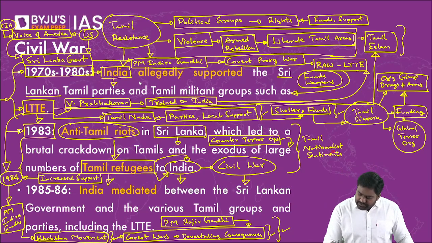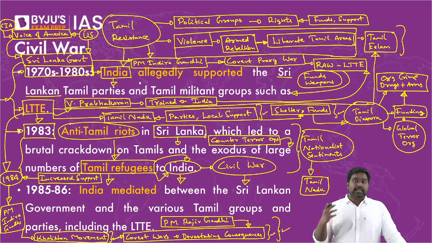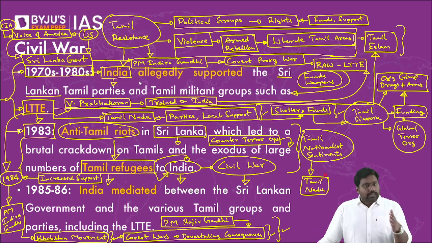Tamil nationalist sentiments spread into Tamil Nadu. There were a few elements in Tamil Nadu who gave a call for a Dravidian movement, a Tamil nationalist movement, to break Tamil areas in India and Sri Lanka together and form a Tamil Eelam. Such movements started rising at the grassroots. So this became a threat for India's integrity itself.